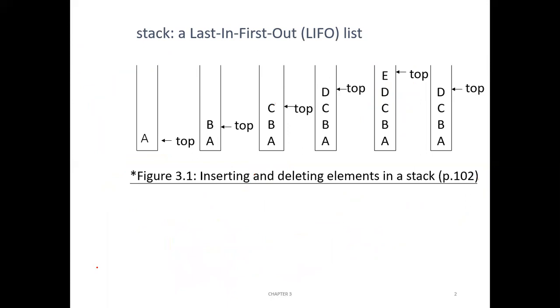So stack is a data structure which is closed at one end and open at another end, and insertion and deletion both happen through the top end, which is the open end. When the stack is empty, top will be minus 1. When the stack is full, top will be equal to max size minus 1. Insertion or push can be performed only if the stack is not full. So before pushing, you have to check whether the stack is full or not. If it is already full, you cannot push. Similarly, before popping, you have to check whether the stack is empty or not. If the stack is empty, you cannot pop any more elements, right?